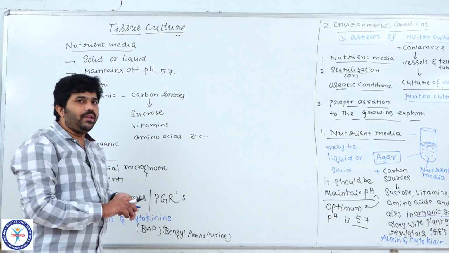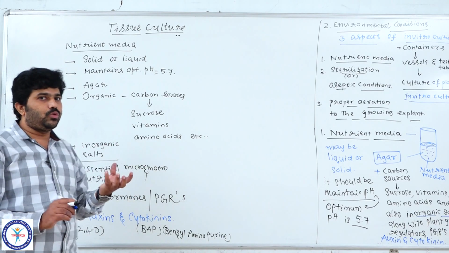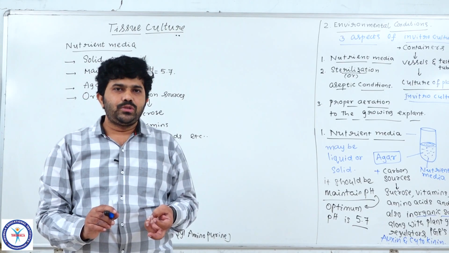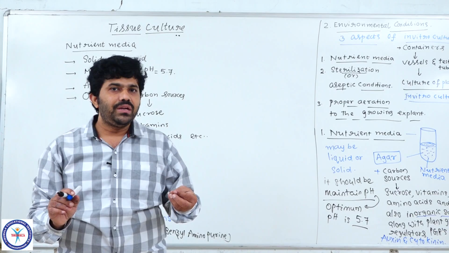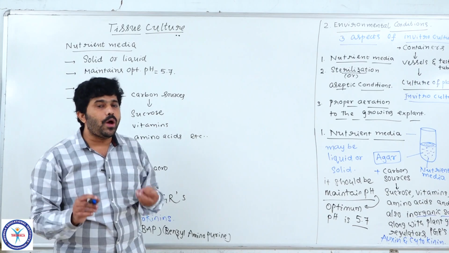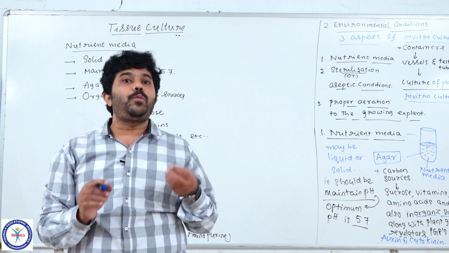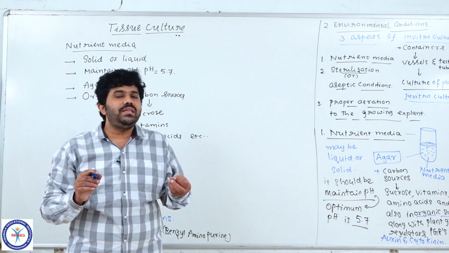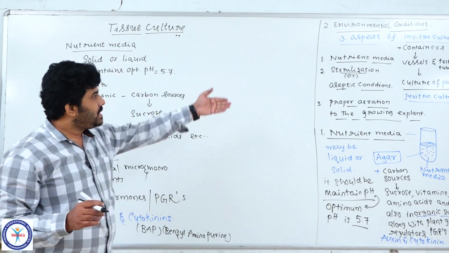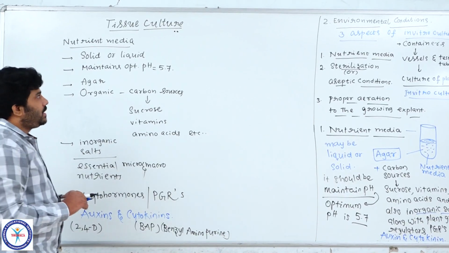So when we provide all these different kinds of nourishment to the nutrient media, it is the suitable nutrient media, ready for the sterilization process. We do not enter into the tissue culture method without proper sterilization of the nutrient media, proper sterilization of the instruments and containers we use, and the required sterilization of the explant. Now we discuss the second aspect, sterilization or aseptic conditions. Understood students? Right, coming to the point.